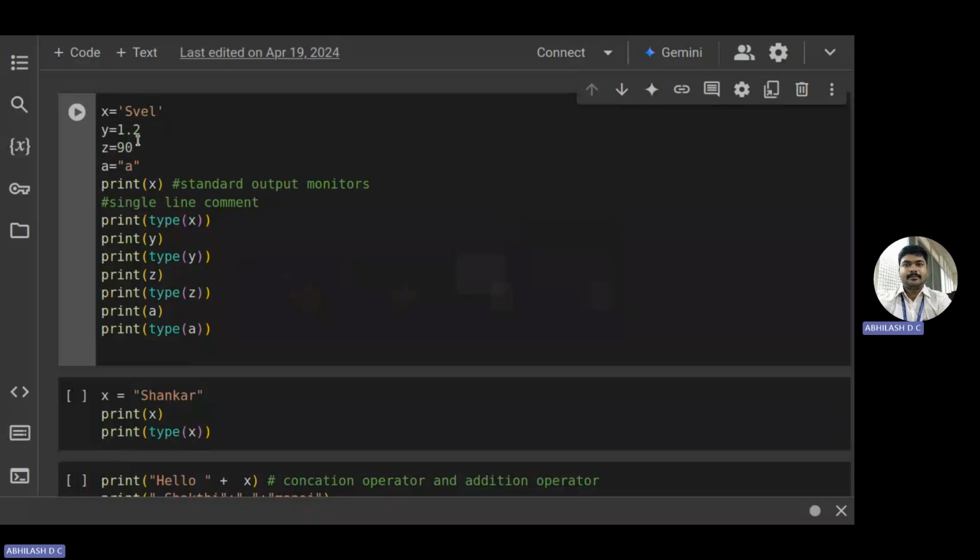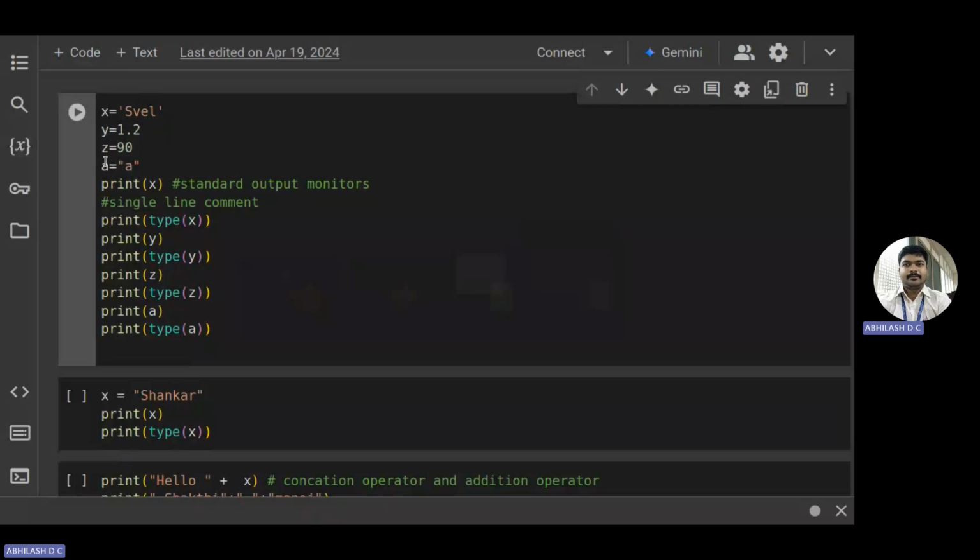A is equal to 'a'. So in Python, we have one condition. In C++, C, Java, single quotes are for characters and double quotes are for strings. Here we don't have that problem. You give single quotes or double quotes, it considers them the same. It considers it as a string. If you want to look more into the changes between the character and the string, we'll look into it.